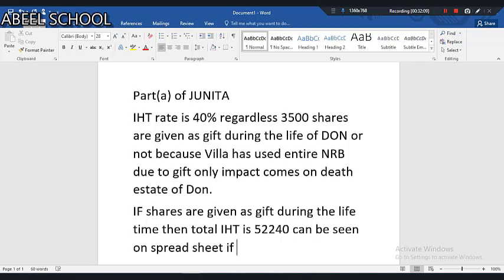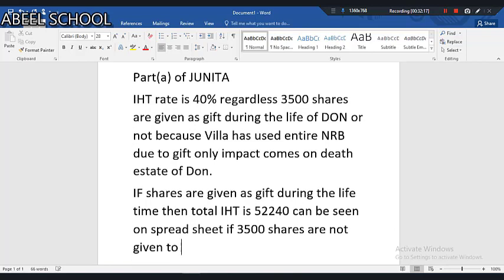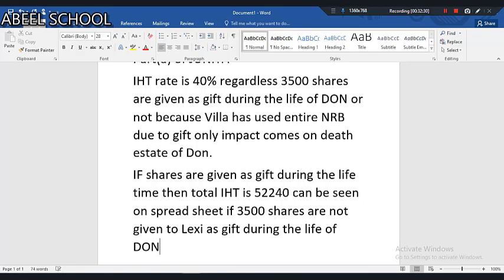If 3,500 shares are not given to Lexi as a gift during the life of Dawn, then the total IHT is how much?